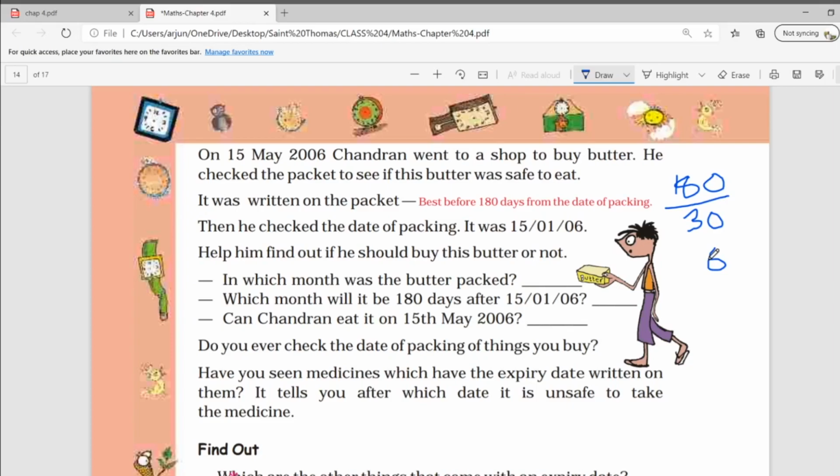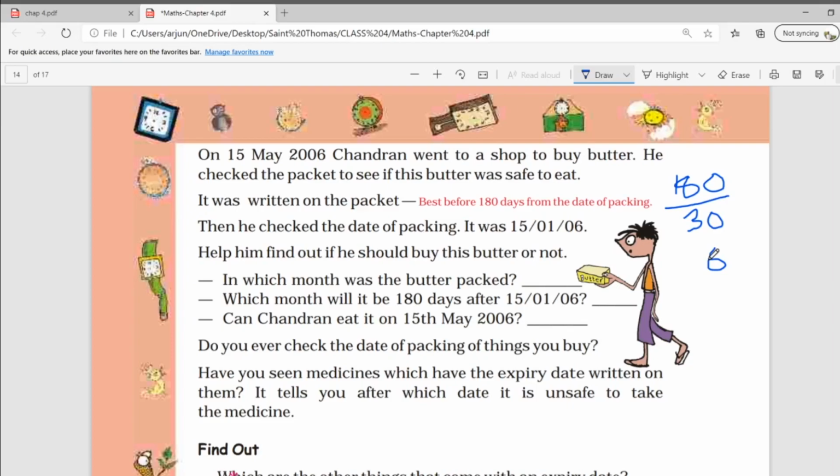Moving further to question number 2, which month will it be 180 days after 15/01/06? So only the month is asked. Okay, from January, if we calculate 6 months, then it will come to June. Right now I am giving the answer directly, but you have to do it by yourself. You have to write all the months and then calculate the 6th month after January, and you will know that June will be there.